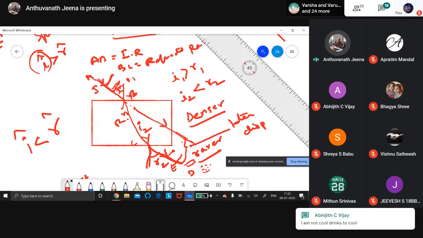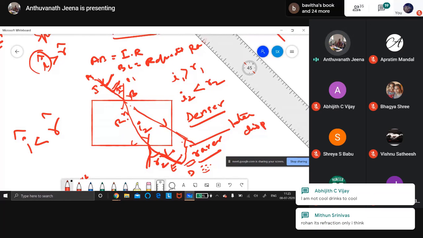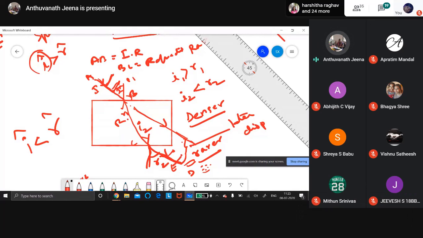And I will send you how to do refraction of light from last year's notes. Also, we can check how they have drawn. Or you can see the textbook and draw neatly.